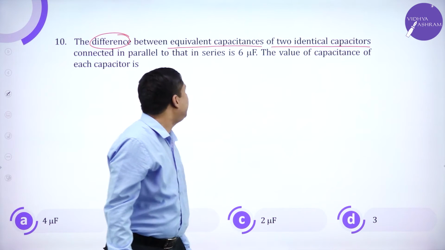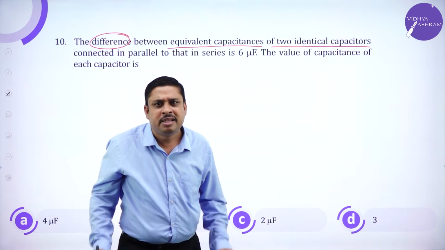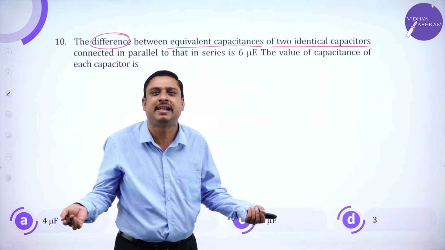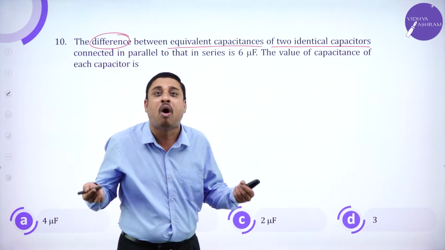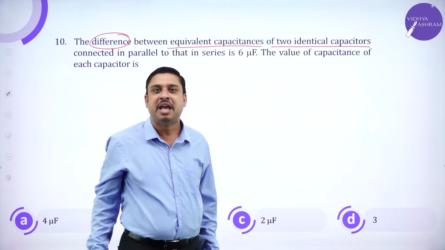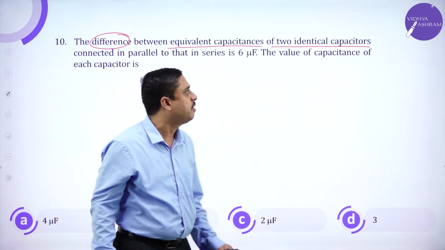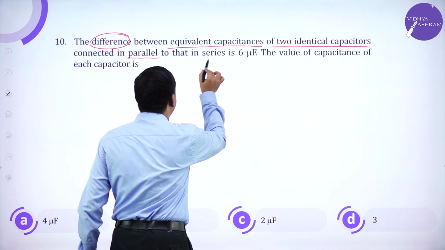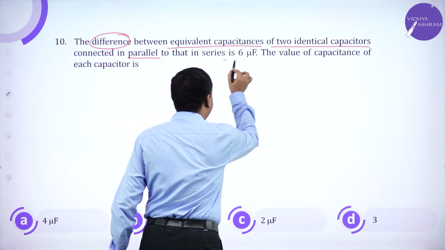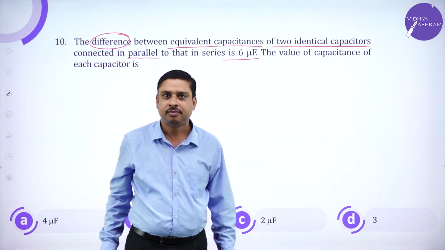Two identical capacitors, what does that mean? They should have the same capacity. Connected in parallel, and then in series, the difference is 6 microfarad.